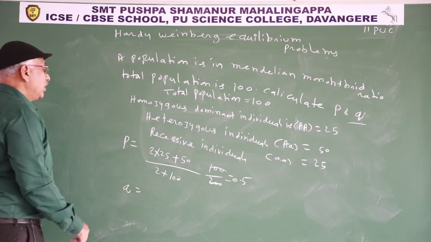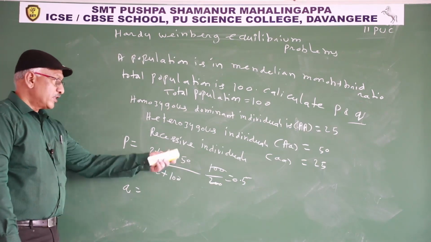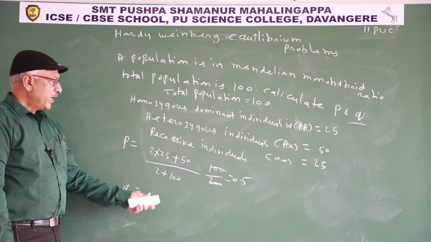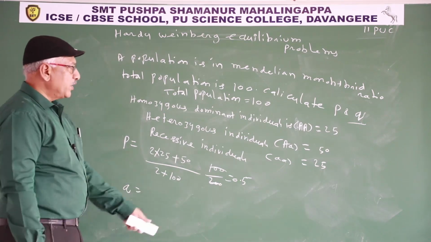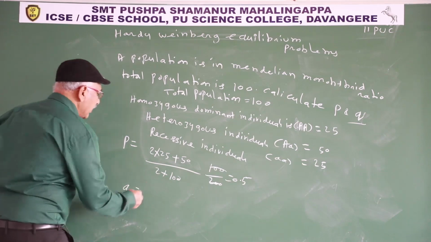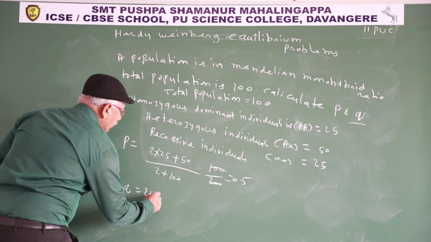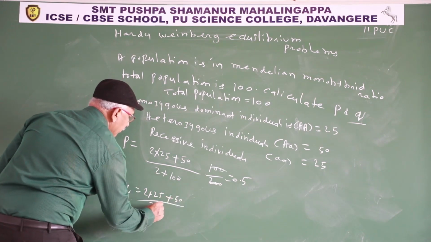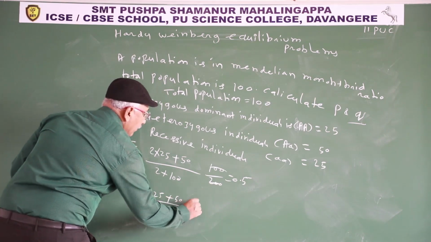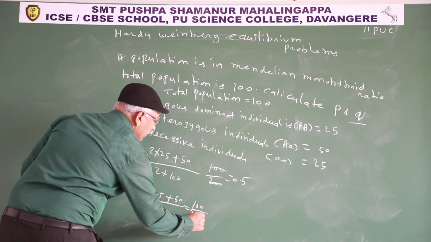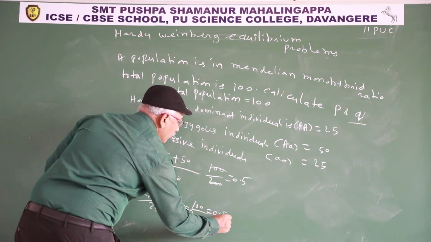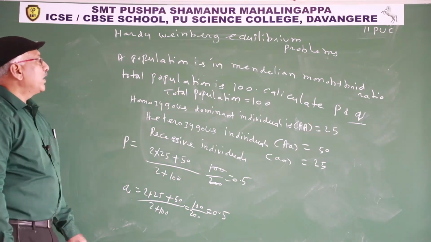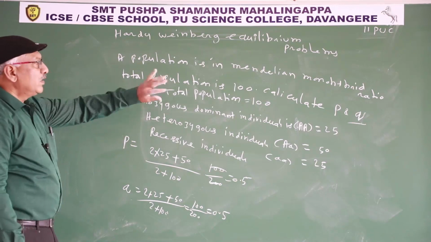p is 0.5. Similarly, calculate q. Apply the formula 2 into recessive individuals plus heterozygous individuals divided by 2 into total population. Recessive individuals 25. 2 into 25 plus 50 divided by 2 into 100, that is 100 by 200, 0.5. So in this manner, here the total data is indirectly mentioned.